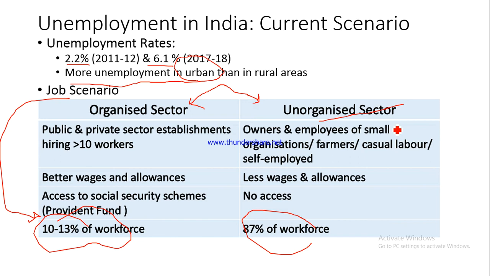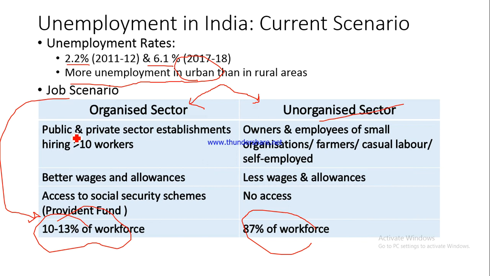Now, basically what I'm trying to tell you through this comparison is that most of the jobs are generated in the unorganized sector as far as the Indian economy is concerned. It is not a very good thing for the Indian economy, but this is the reality. Many times the organized sector is also known as the formal sector, and the unorganized is also called the informal sector of the economy. Now let us understand the difference between the two.